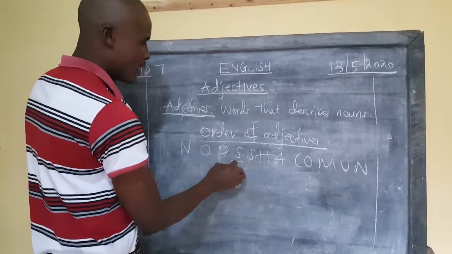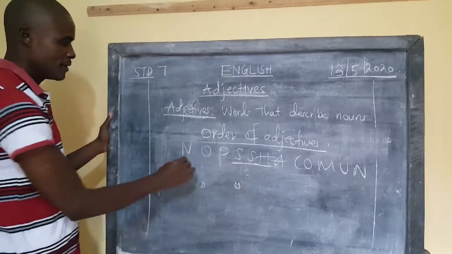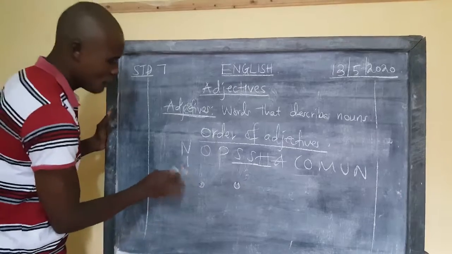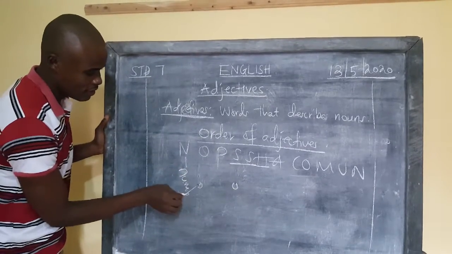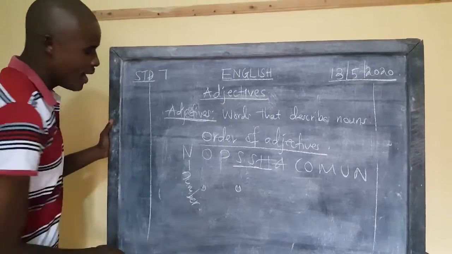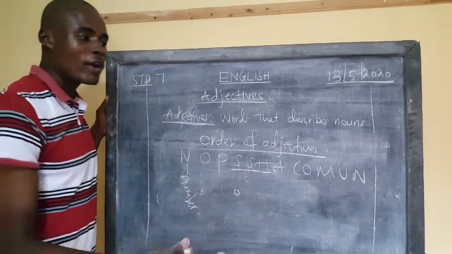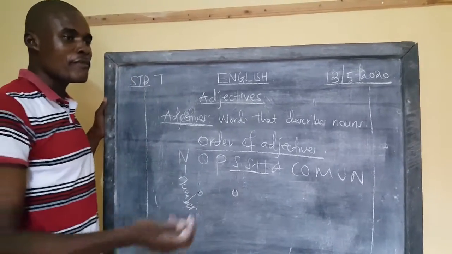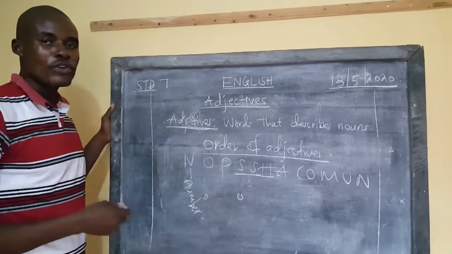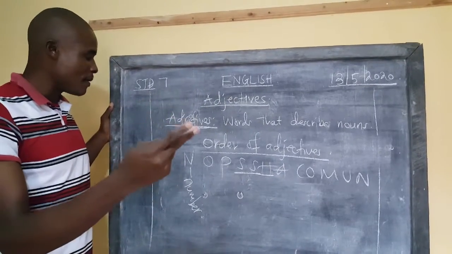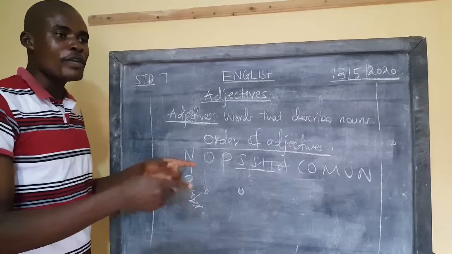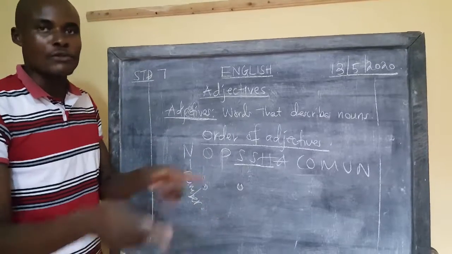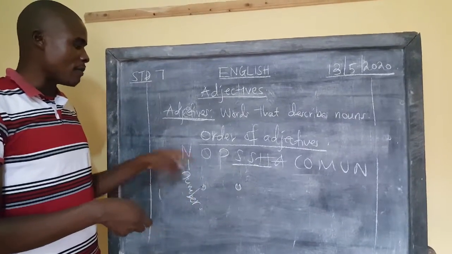We have a double S here, that is coming there. This one is number. And a number, we talk of the number of objects, like mother gave me two uniforms. So that number should come first. Mother gave me 2 uniforms. You can't say uniforms 2. You must begin with the number first.